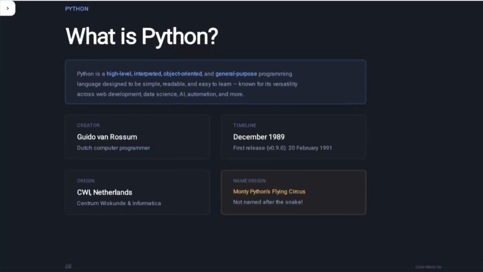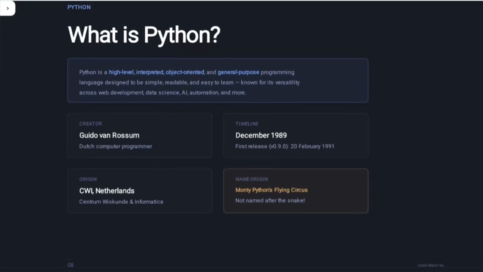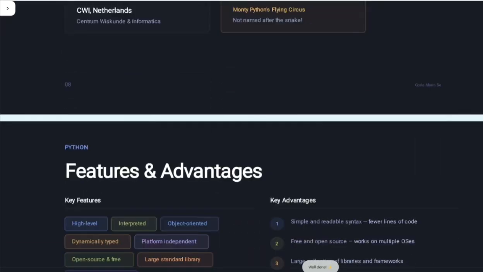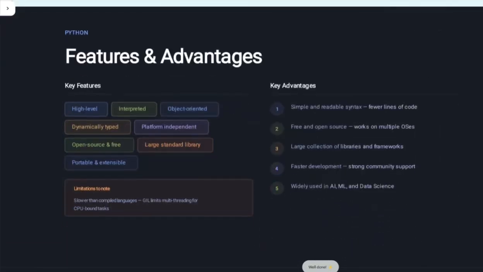So I hope you guys have a clear view of what Python is, who invented it, when and where it was invented, and how the name Python came. Now our next topic is the features and advantages of Python. What are the features and advantages of Python?